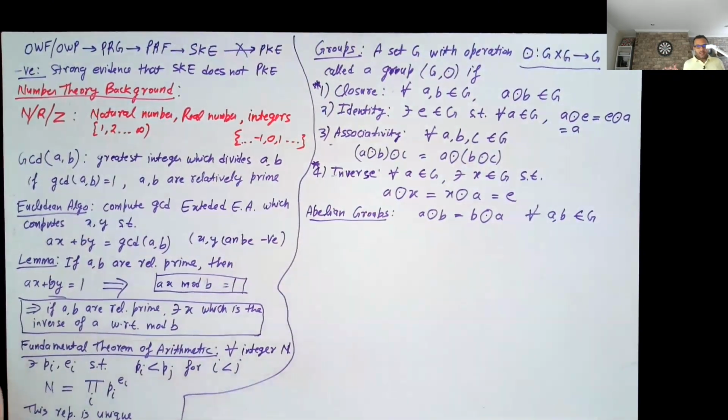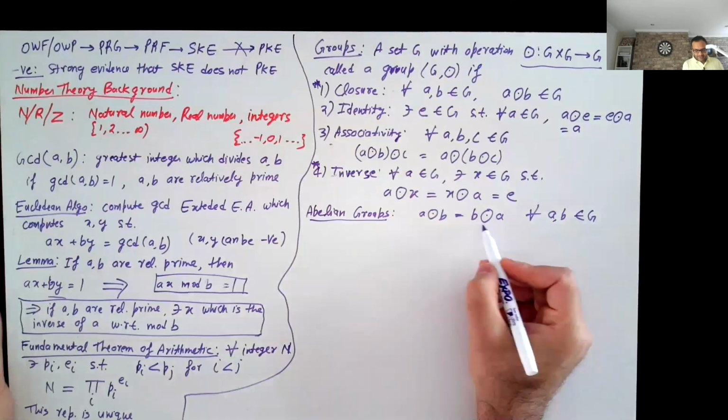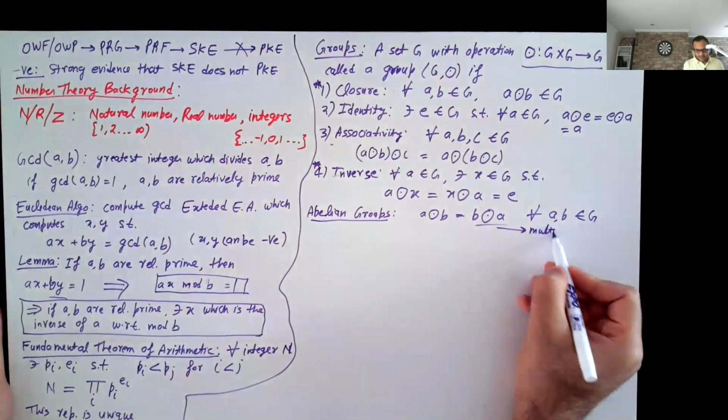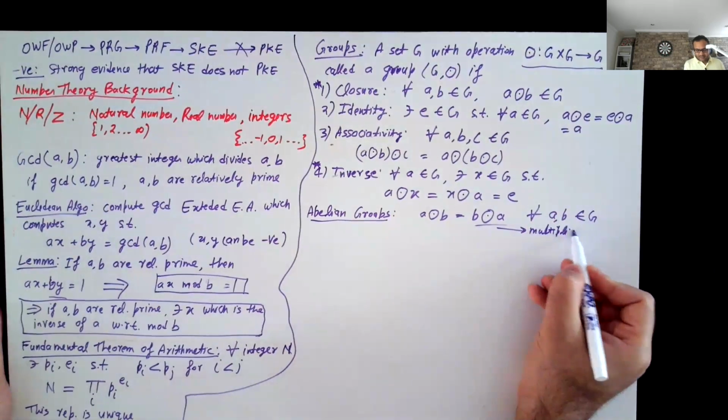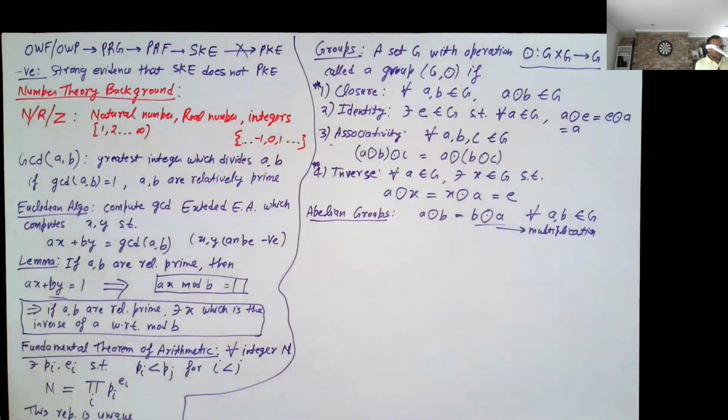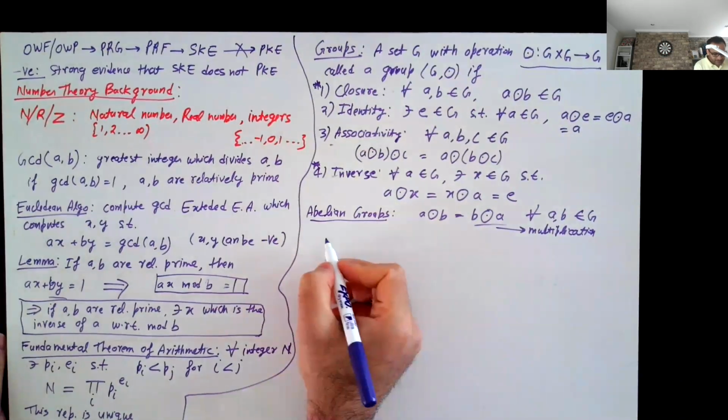And just to make my life simple, I will just refer to it as multiplication, because typically in cryptography, the group operation will be multiplication mod some number n. But just arbitrary, you can call it addition. You can just call it a group operation.